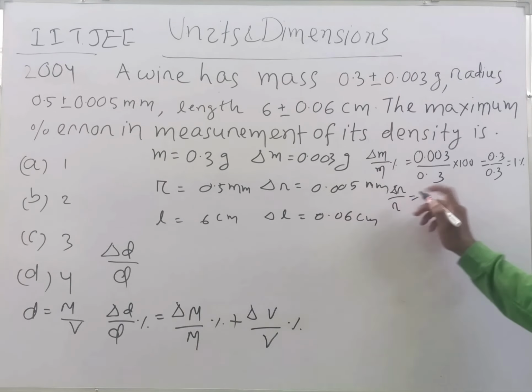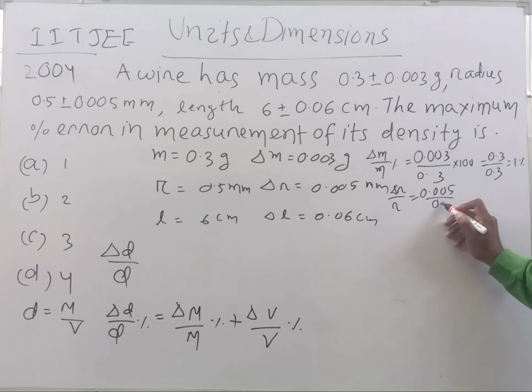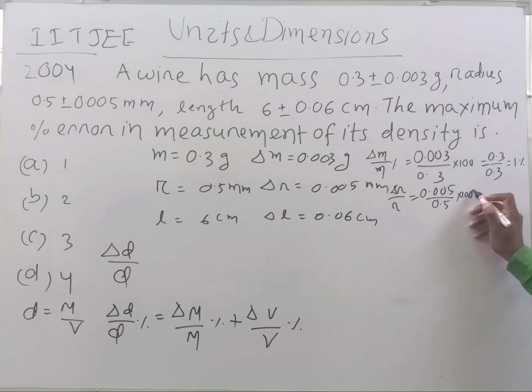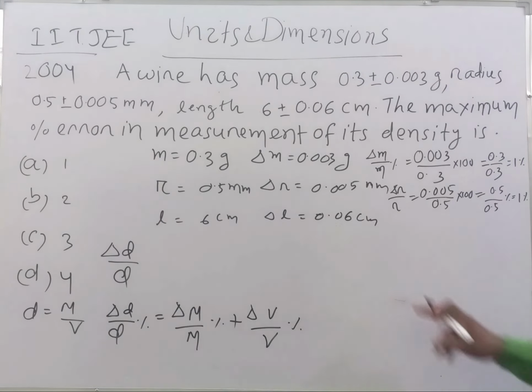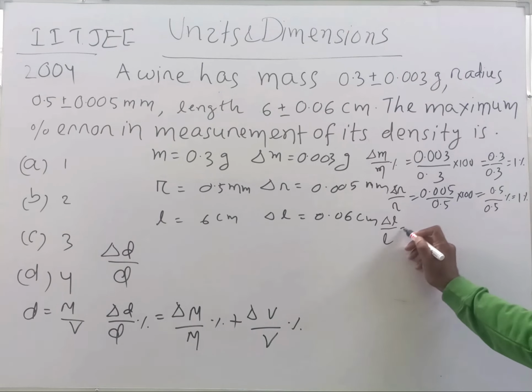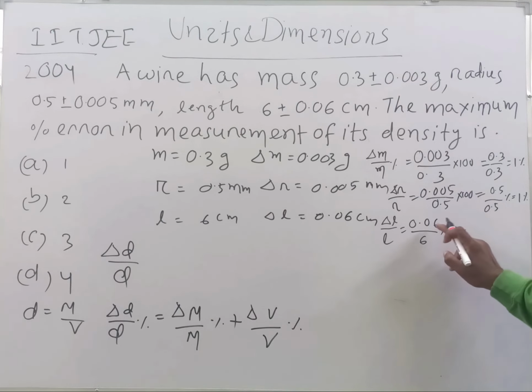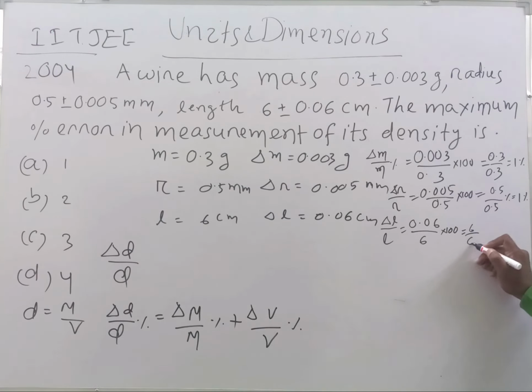Delta r is 0.005 upon 0.5 into 100. When 100 is multiplied to 0.005, it becomes 0.5 upon 0.5% means 1%. Similarly, here delta L by L, student, what is delta L by L? That is 0.06 upon 6 into 100. So this becomes 6 upon 6%, that means 1%.